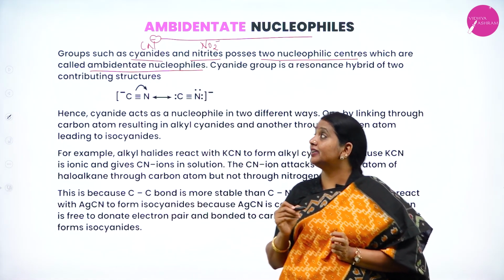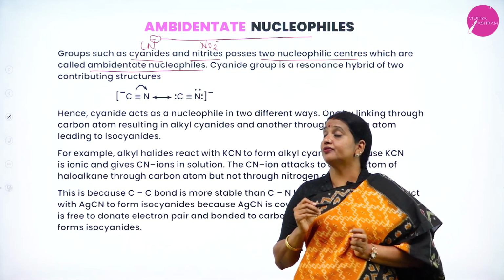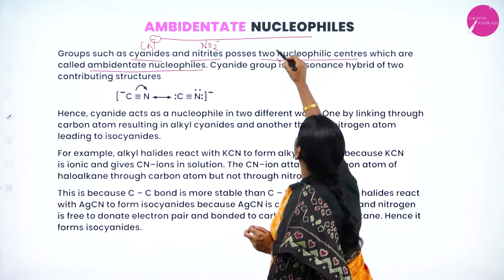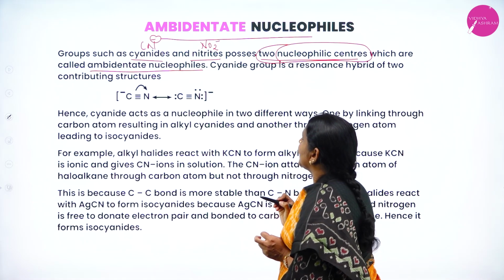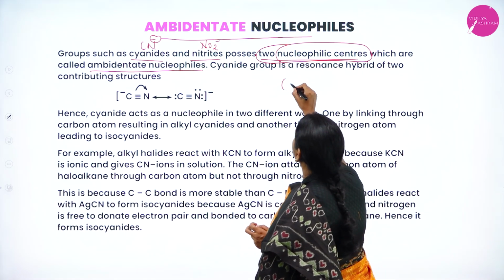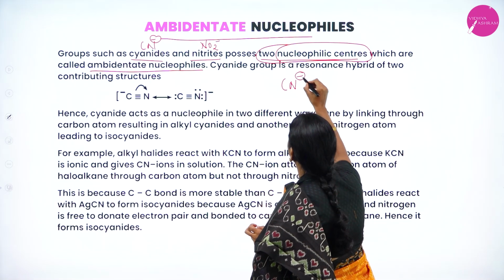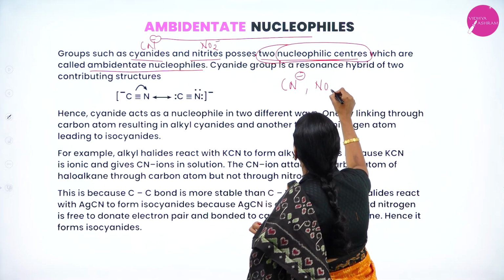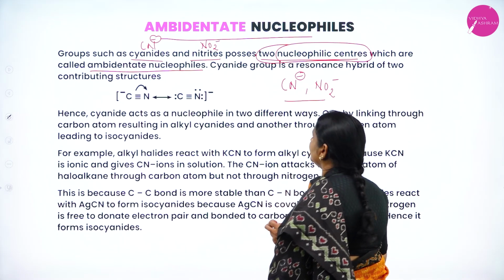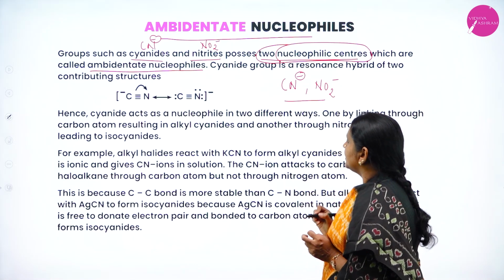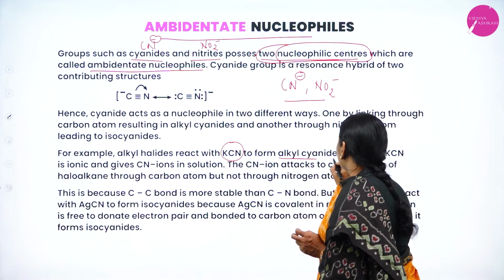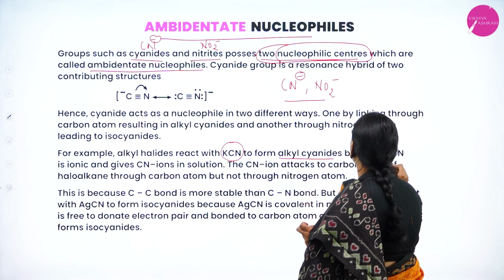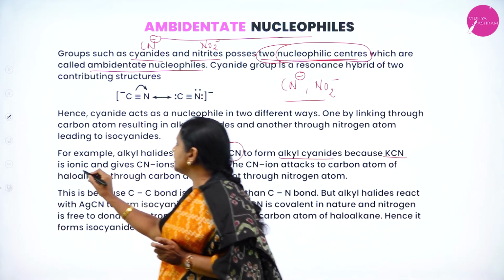Nucleophiles having two nucleophilic centers are called ambidentate nucleophiles. Very good examples are CN minus and NO2 minus. When you take KCN, it will form alkyl cyanides because potassium cyanide is ionic in nature.